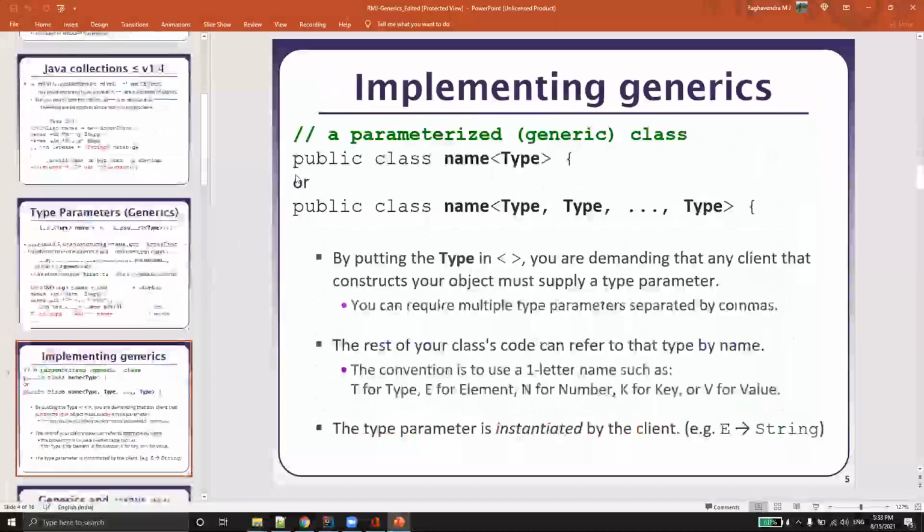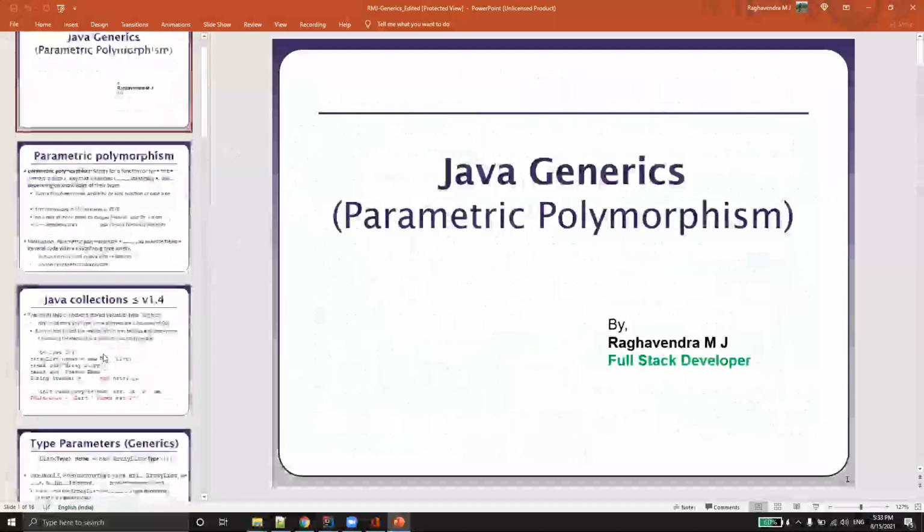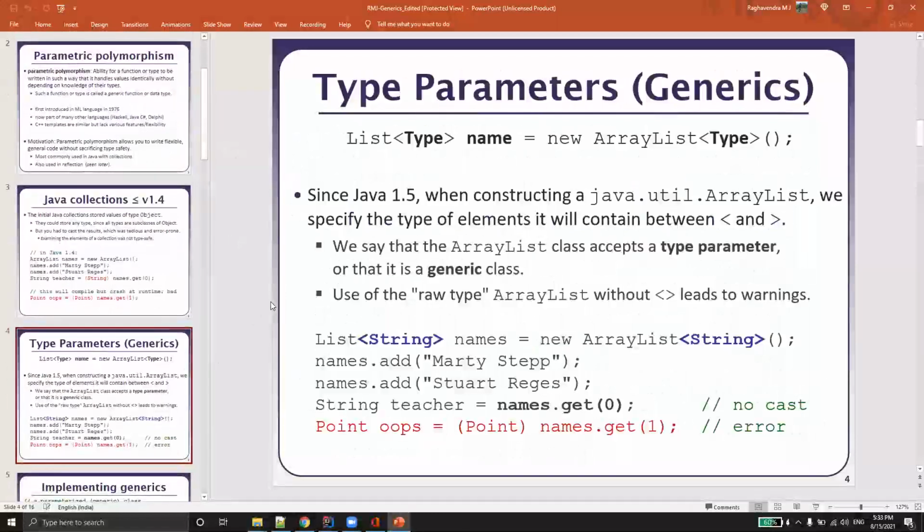That's what we're trying to head on to next. That is type parameters. Instead of me giving each and every type like string, user, or integer, I'm going to introduce something called type parameters, and we call it generics. And we need to pass a type in angle brackets.